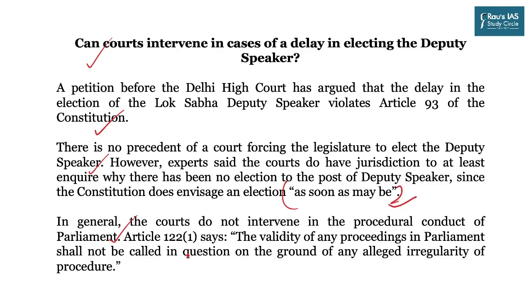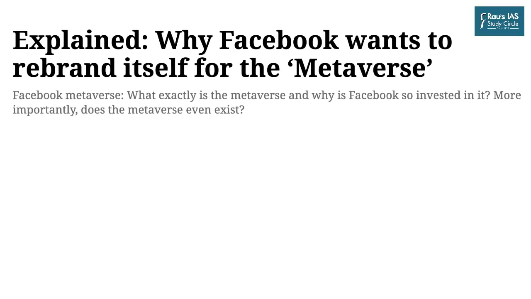Article 122 clause 1 says, the validity of any proceedings in the parliament shall not be called in question on the grounds of an alleged irregularity. So the next article for discussion has appeared again as an explained column in Indian Express.